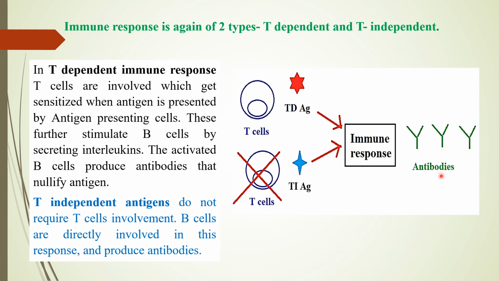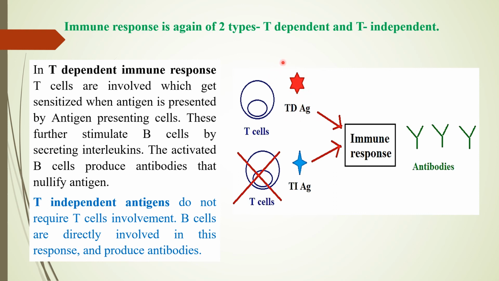In case of T independent antigens, these don't need any involvement of T cells. So directly the B cells get stimulated, and upon stimulus they directly start producing antibodies. So immune response generation does not require the participation of any T cells. So the antigens are also named so. This is the T independent antigen. This is the T dependent antigen, where it requires the participation of the T cells.